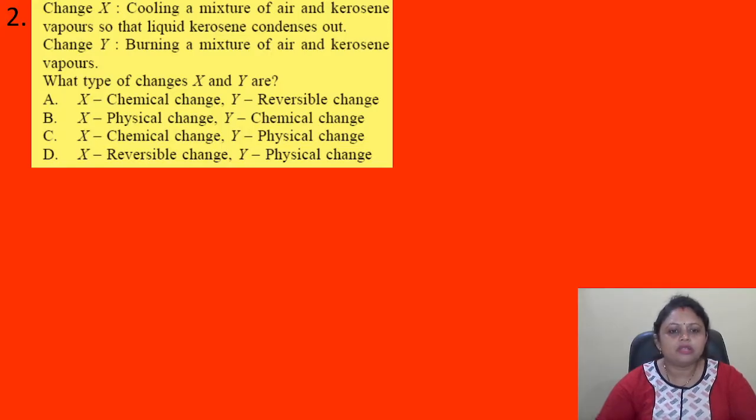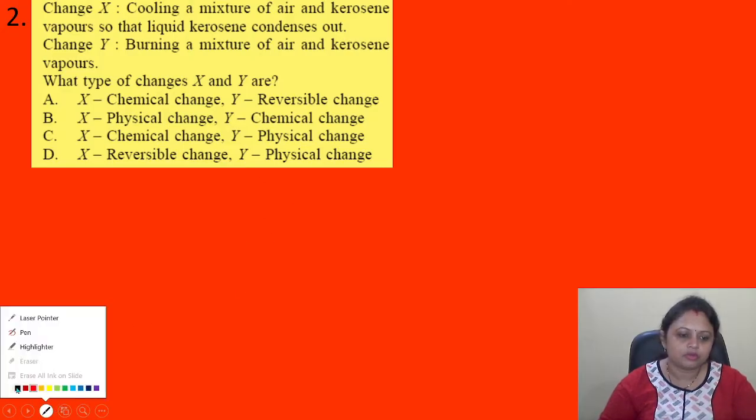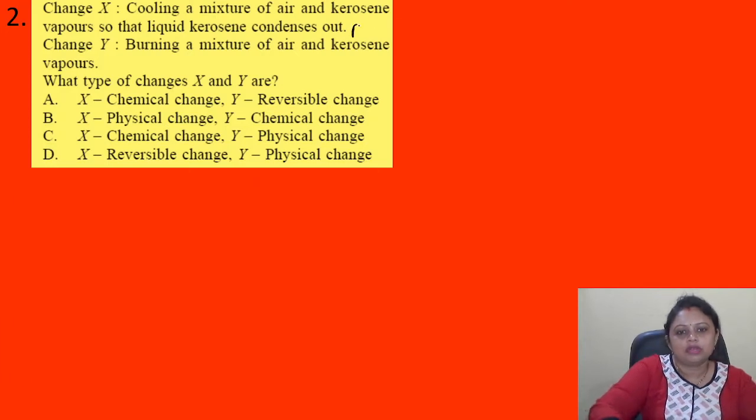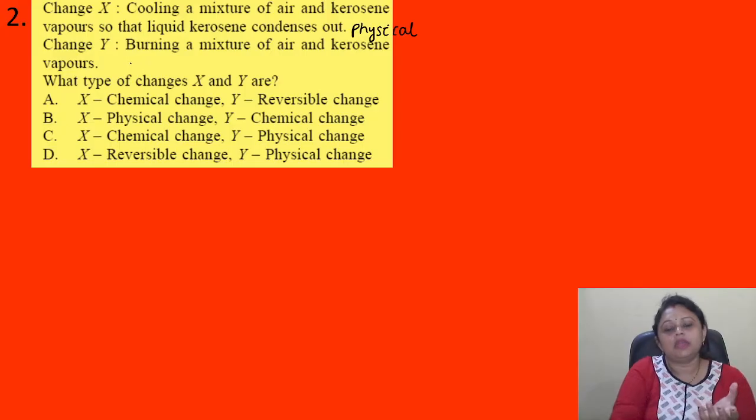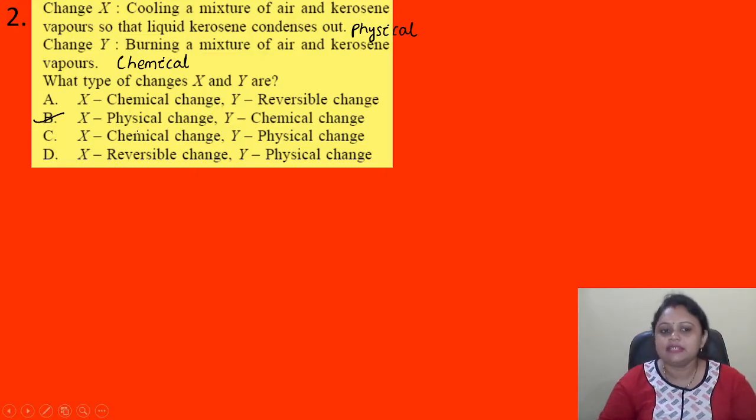So here the first one, cooling a mixture of air and kerosene vapor so that liquid kerosene condenses out. Here only the physical state is changing. No new substance is formed. That's why it is a physical change. But burning a mixture of air and kerosene vapor, here when we burn the air and kerosene vapor, new substances will be produced. So it is the chemical change. So the correct answer is option B. X is physical change and Y is chemical change.